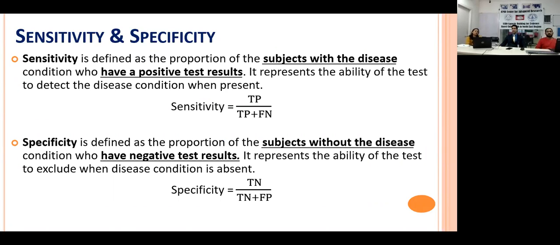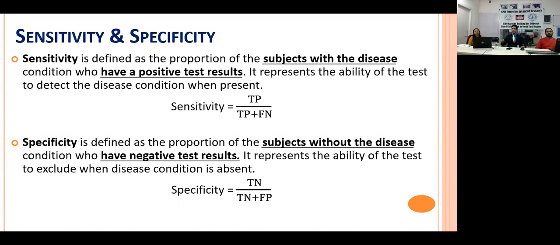Sensitivity and specificity. Most of you know this definition and might have seen it repeatedly, so we may not devote much time. Sensitivity is nothing but the test giving you positive results out of those who are diseased, right? So the test results are positive for the disease. But the problem in life is we do not know who are the diseased.